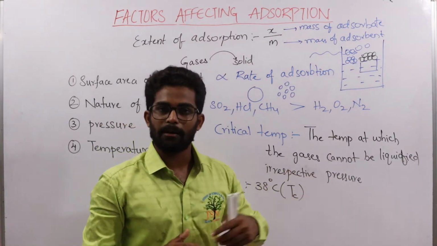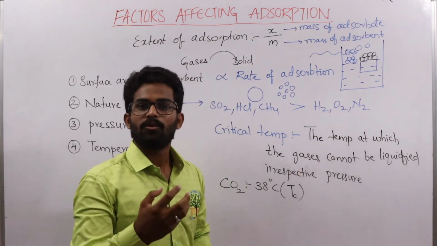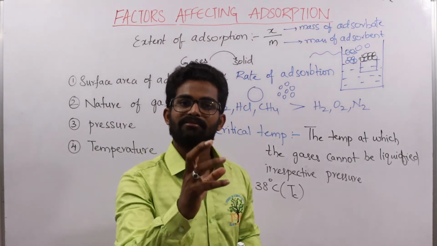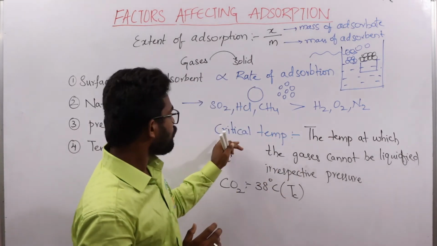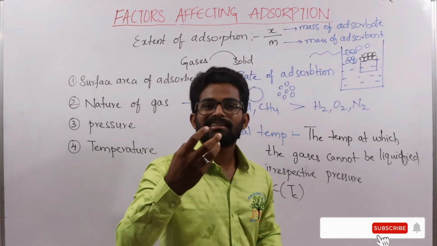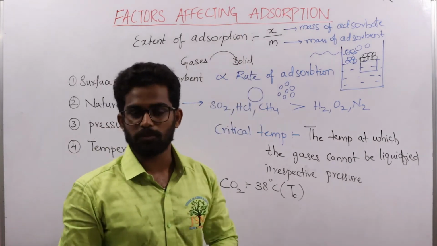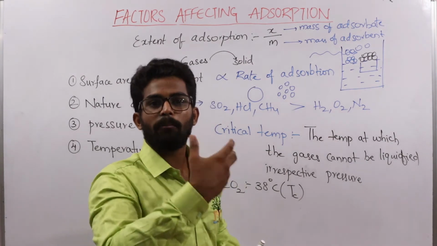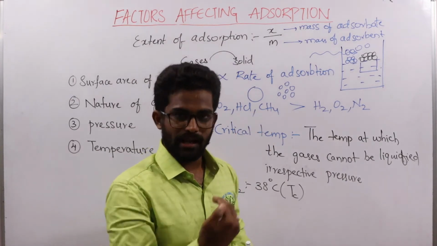After carbon dioxide exceeds this temperature, even if you apply any amount of pressure, the carbon dioxide will remain in the gaseous state only. It cannot be liquefied. Now let us see how critical temperature affects adsorption. Critical temperature is directly proportional to the extent of adsorption. If the gas has a high critical temperature, it will be adsorbed more. If the gas has a low critical temperature, it is adsorbed less.